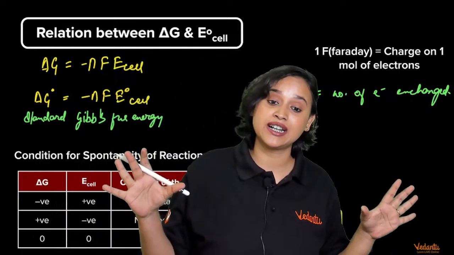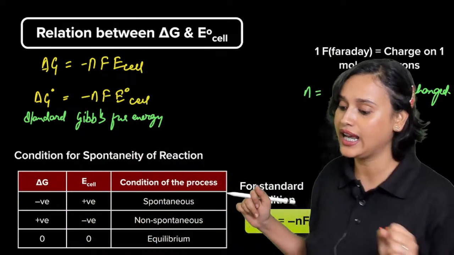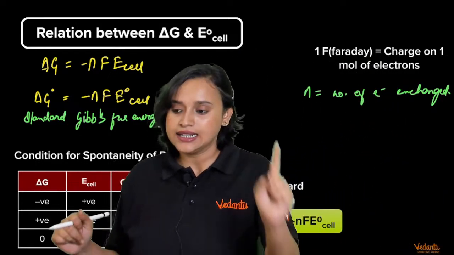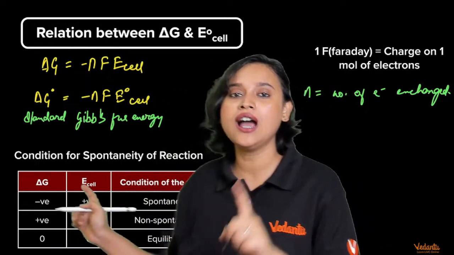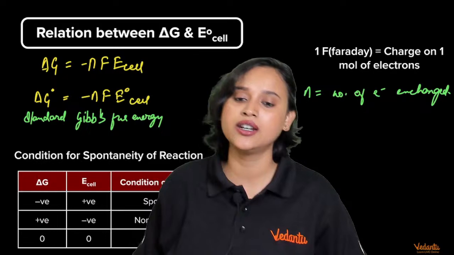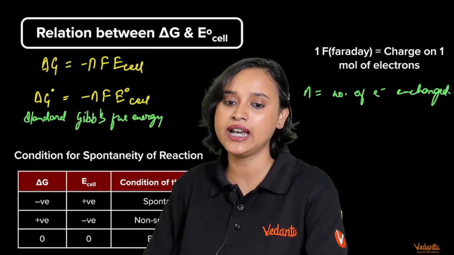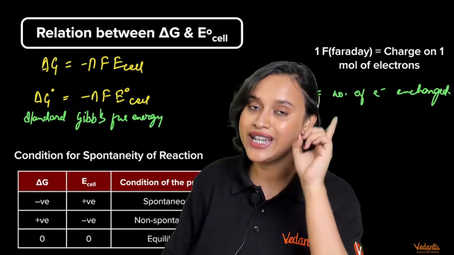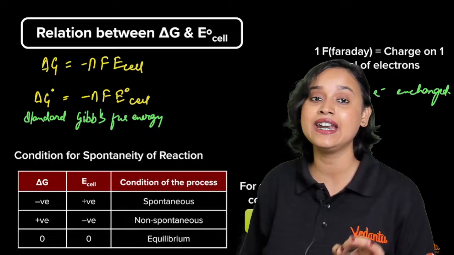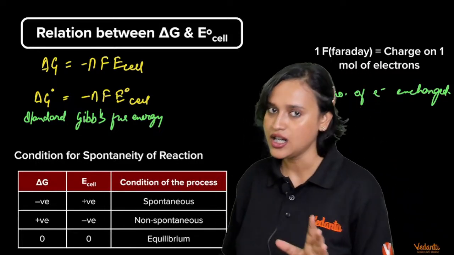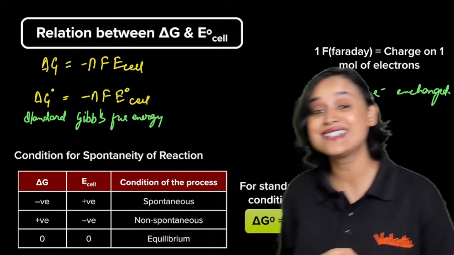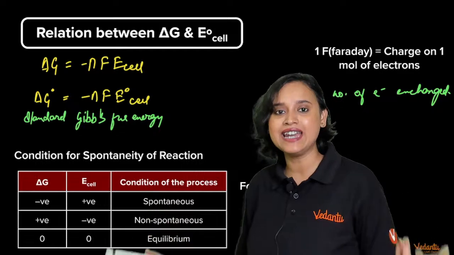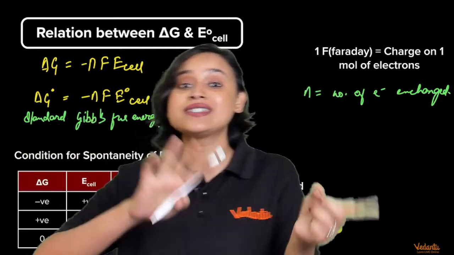Now we come across something that is beautiful, something that we have to understand, and that, my dear students, is the relationship between delta G and E naught cell. Where have you read this? You all have read it in your thermodynamics chapter, if you remember. So what do we have? We have delta G is equal to minus nFE cell. Delta G is the Gibbs free energy. Delta G naught is the standard Gibbs free energy. N is the number of electrons that are getting exchanged.